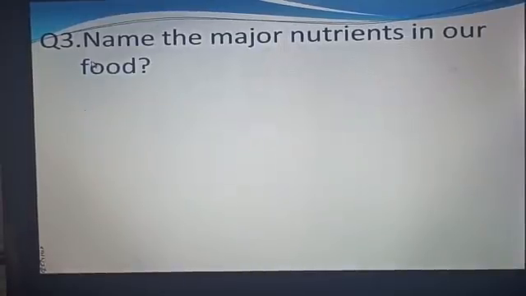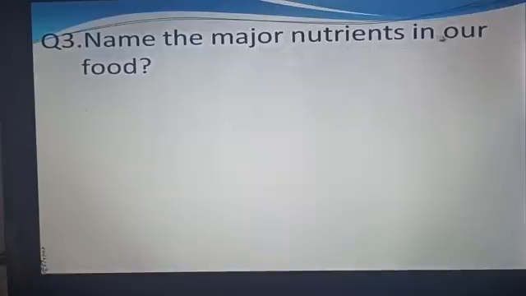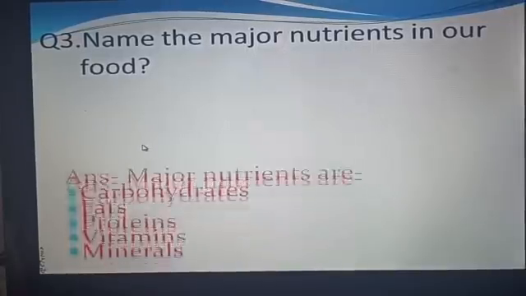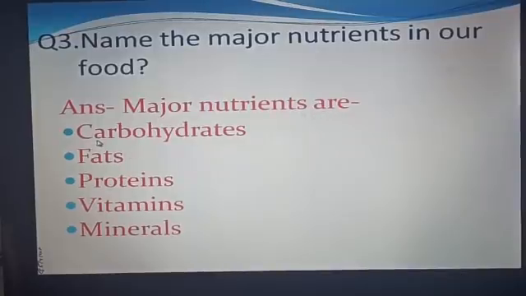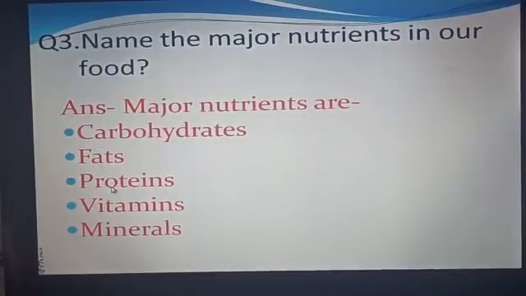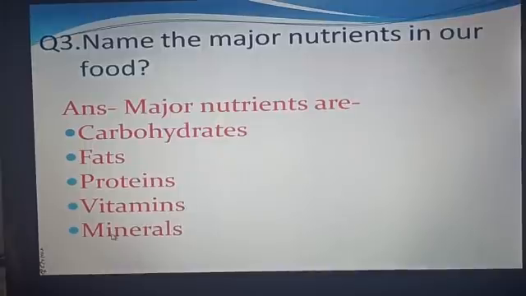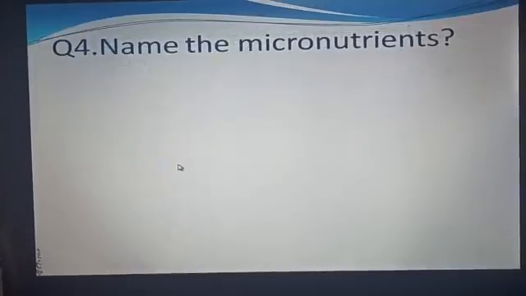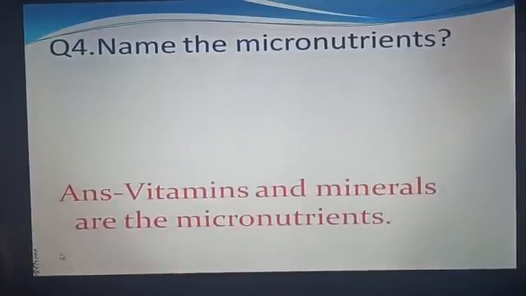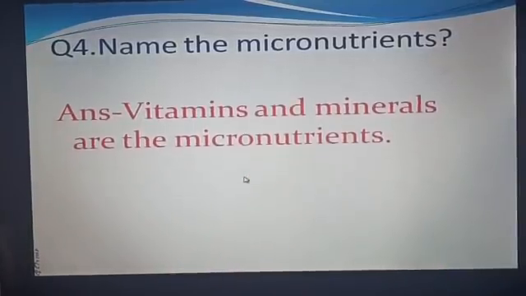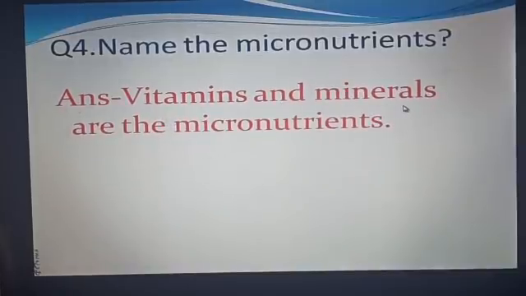Question number 3. Name the major nutrients in our food. And the answer is, major nutrients are carbohydrates, fats, proteins, vitamins and minerals. Question number 4. Name the micronutrients. And the answer is, vitamins and minerals are the micronutrients.